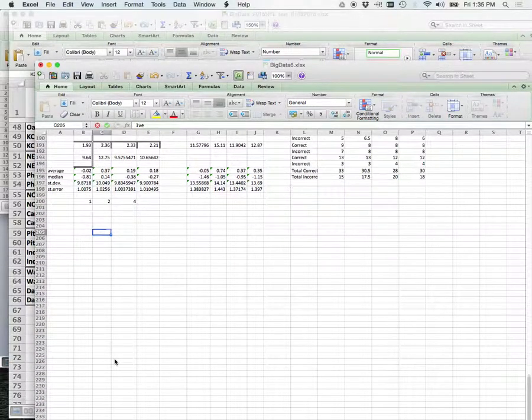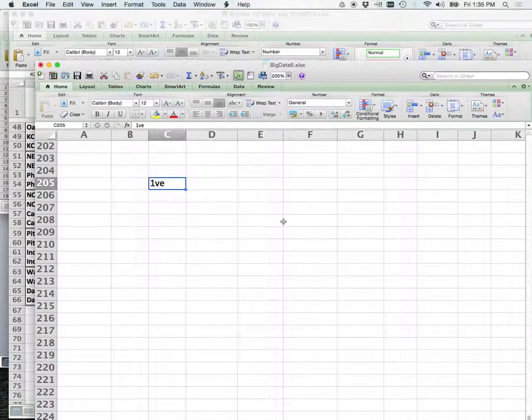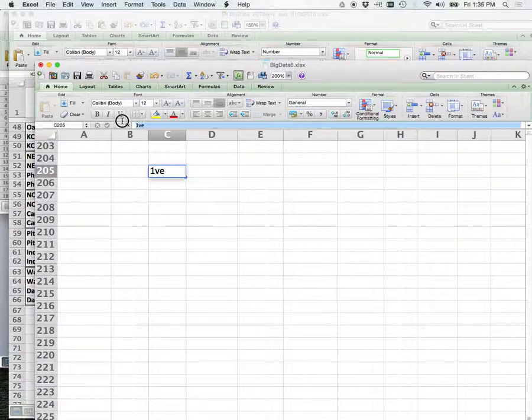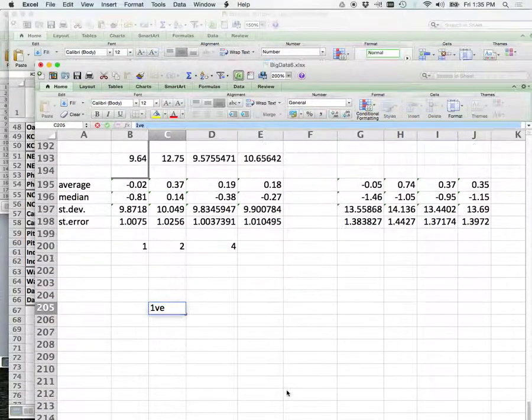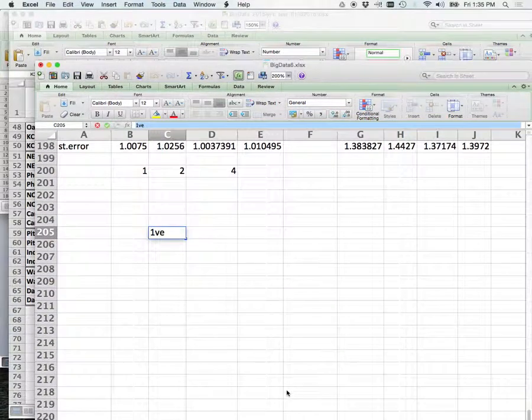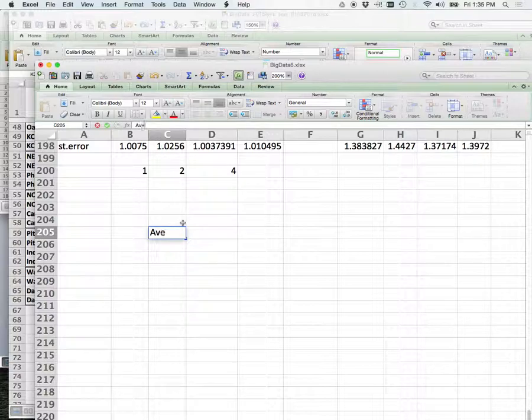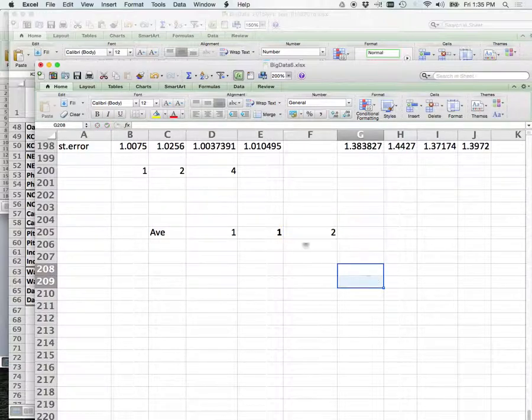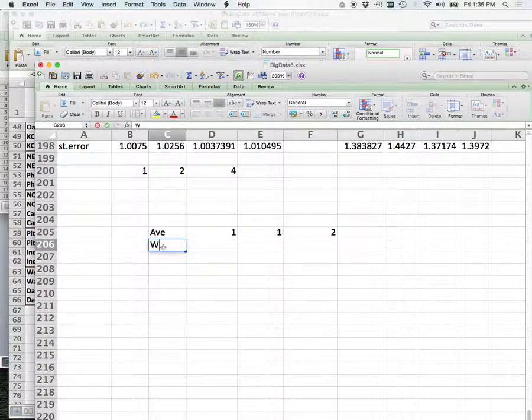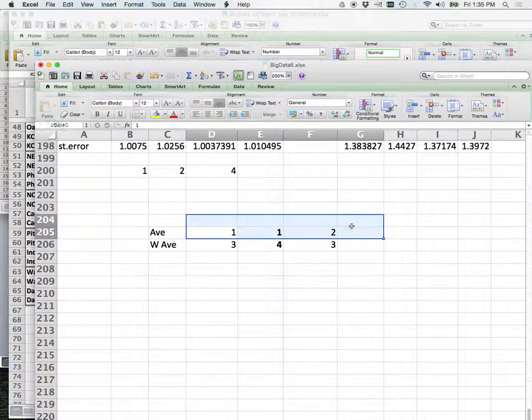Oh, can everybody see? I know that's, hold on a sec. No one could see. So here's the deal. What you can do is say the average gave us a ranking of 1, 1, and maybe 2. You could do a t-test and compare it to what, say, the weighted average was. Maybe that was a 3, a 4, and a 3. We can do a t-test on that. You can take this group and compare it to this group if you wanted.